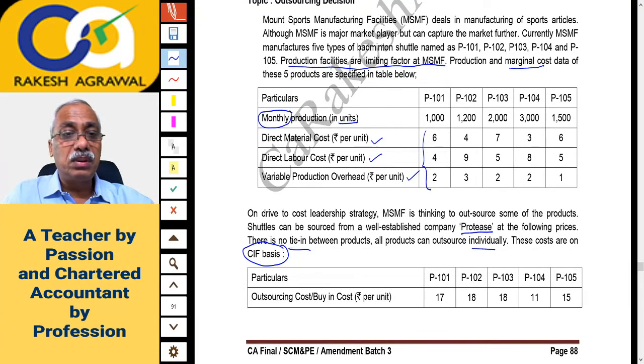Now what this sentence means, there is no tie-up between products and all products can outsource individually. It means it is not compulsory for you to buy all the 5 products. There is no tie-up that along with 101 you'll have to buy compulsorily 103. You can outsource individually. It means out of 5 products, whichever product you like, you can outsource. Some of the products you can manufacture on your own and some you can outsource, means buy ready-made from outside agency, that is Protease.